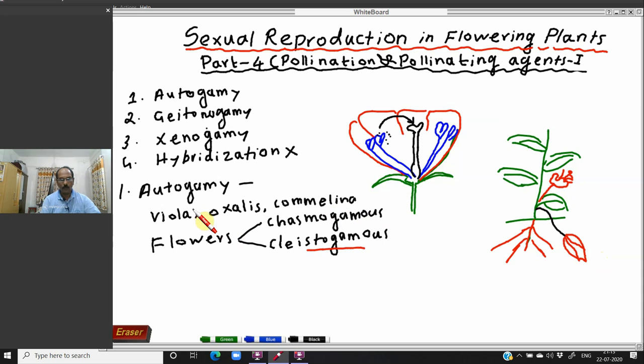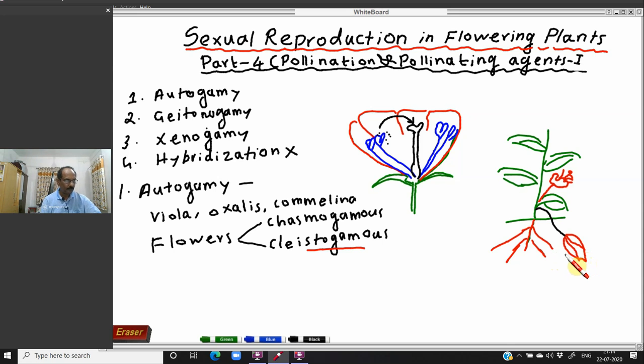So autogamy is rare in nature, but in some flowers like Viola, Oxalis, and Commelina, autogamy is possible because of the presence of the cleistogamous flower. The flower cannot open, or if it opens, the pollination has taken place before. So actually, it cannot open. Such a flower is known as the cleistogamous flower.